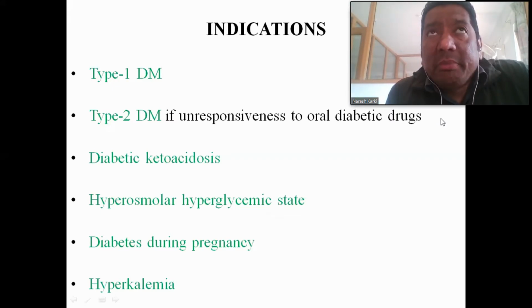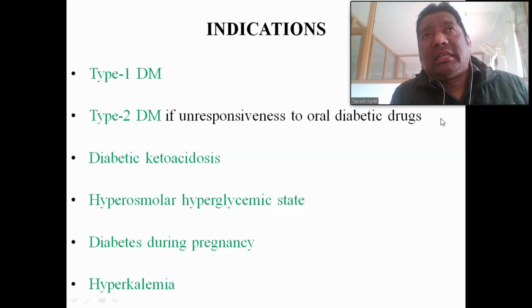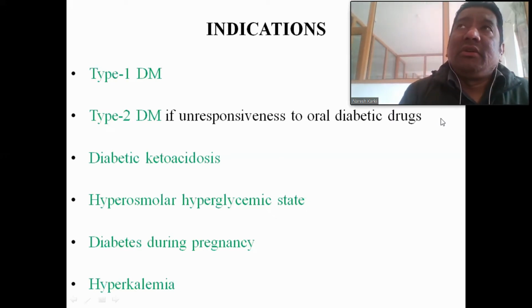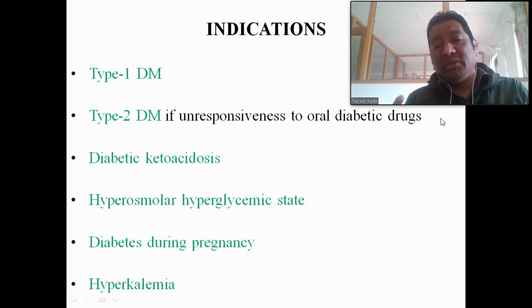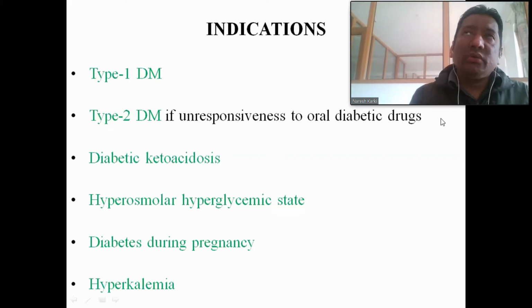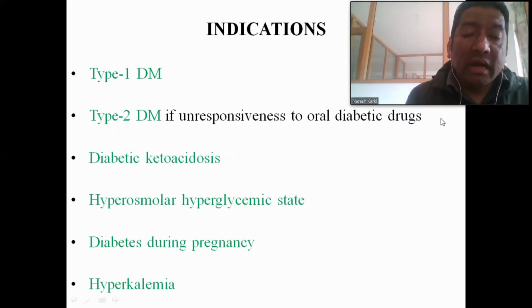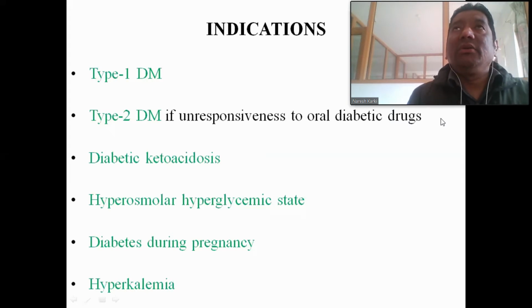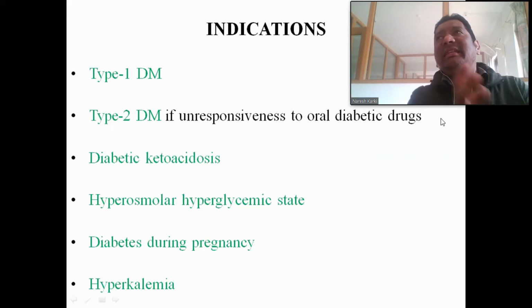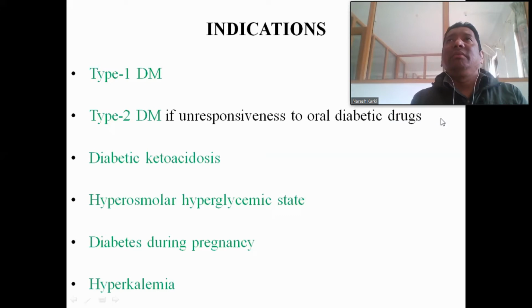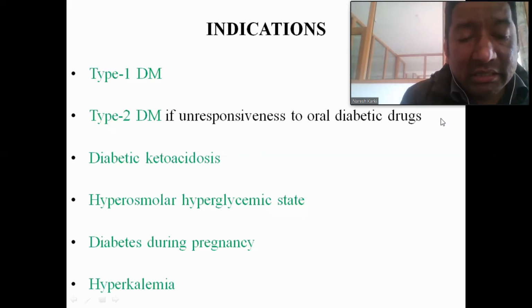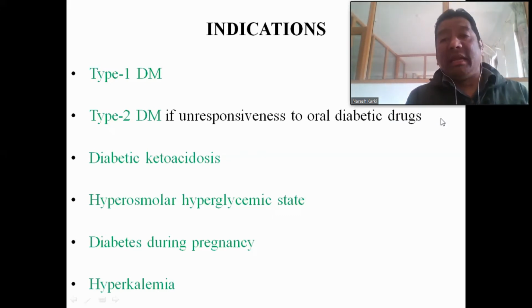So what happens in hyperkalemia? In hyperkalemia, an excessive level of potassium is present in the extracellular compartment, that is the interstitial tissues and the plasma. When insulin is given, it also controls the metabolic acidosis that occurs during hyperkalemia by inhibiting ketogenesis, and it also shifts the potassium inside the cell. So it reduces the excessive level of potassium in the plasma. This is the reason insulin is given for the treatment of hyperkalemia.